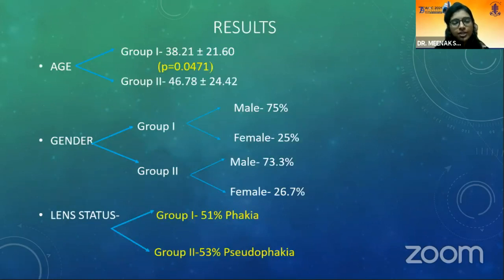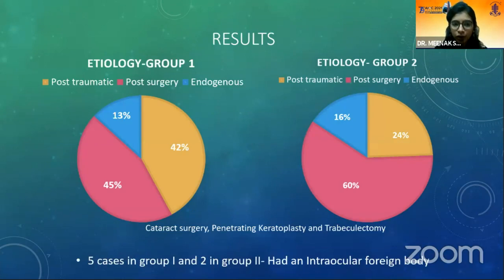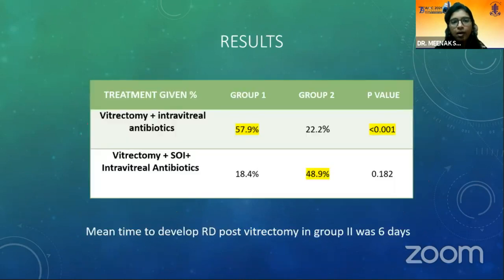Our results showed a significant age difference between the two groups, where the older age group belonged to group 2. As for gender, there was a male preponderance in both groups, and the lens status in group 1 was mostly phakics and group 2 was pseudophakics. Coming to the etiology, group 1 had an almost equal ratio of post-traumatic and post-surgical, whereas group 2 had a higher number of post-surgery, which included cataract, penetrating keratoplasty, and trabeculectomy.